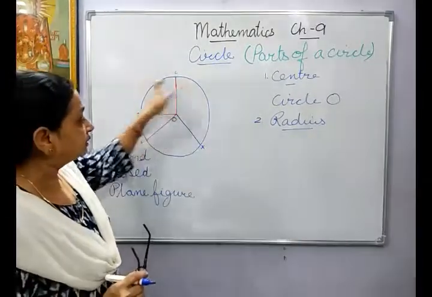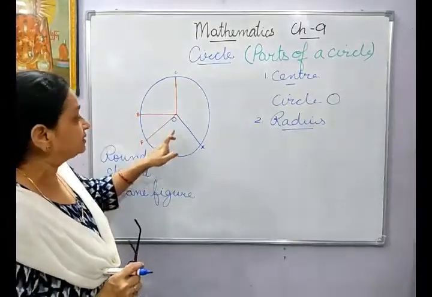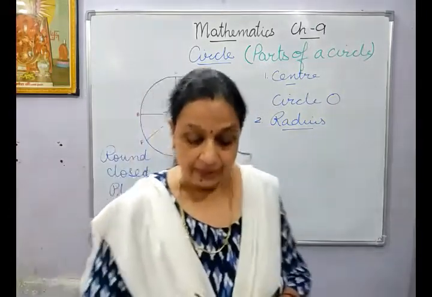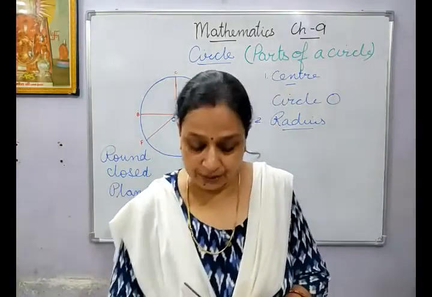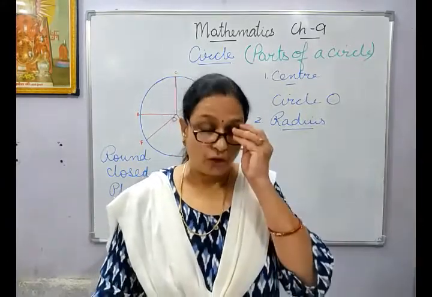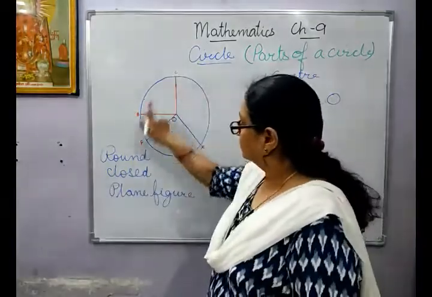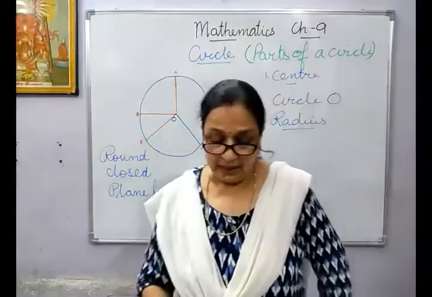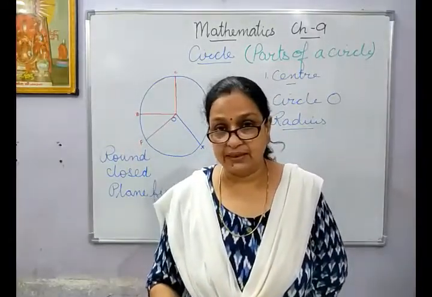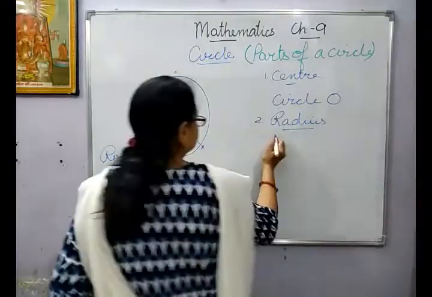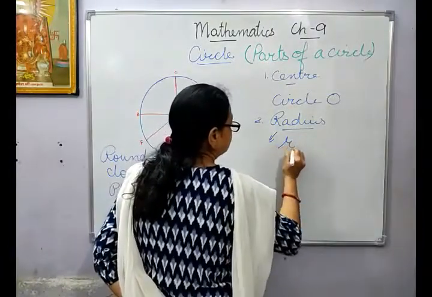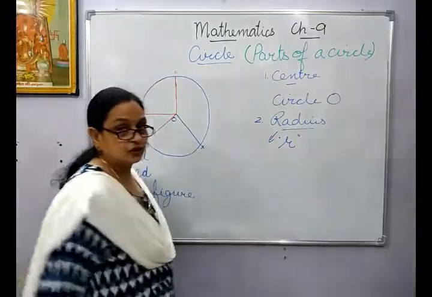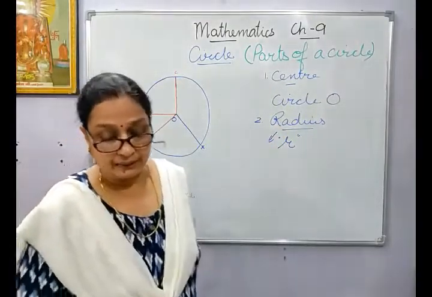Any point on the circle, that distance to its center is called the radius. I'll again repeat. You have to learn this definition so you can underline. The distance from any point on the circle, on the circle means the blue line, the boundary of that circle, to the center is called the radius. And radius is always represented by r.